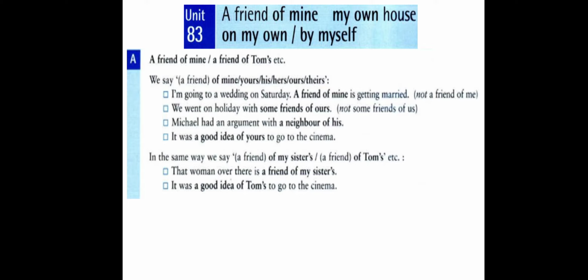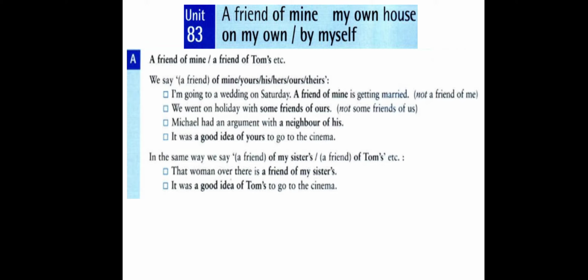I am going to a wedding on Saturday. A friend of mine is getting married. One of my friends is getting married here. And we don't say a friend of me. We don't use the object pronoun after of here. To express possession, we use a possessive pronoun. So we say a friend of mine is getting married.